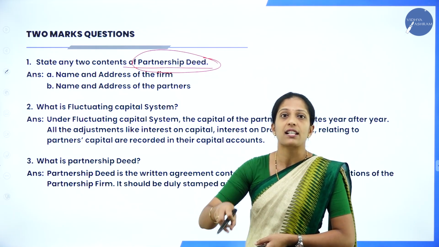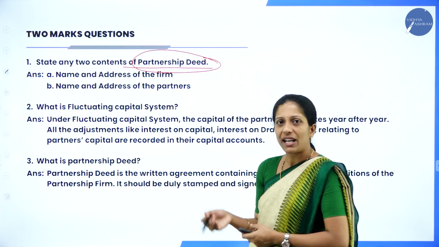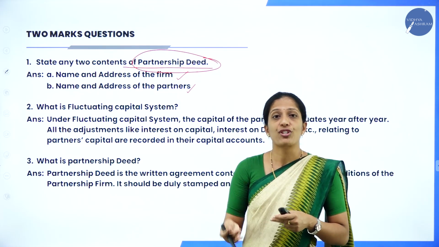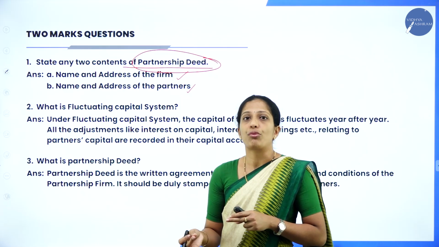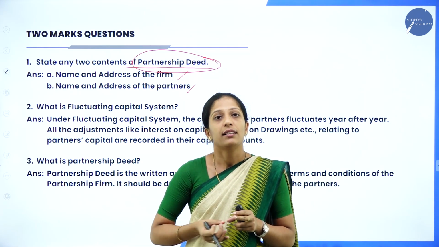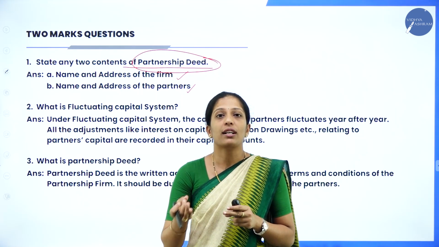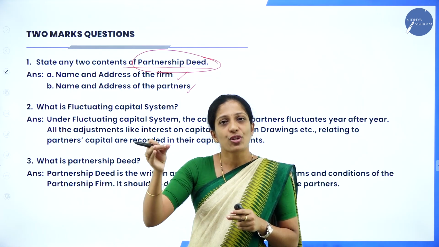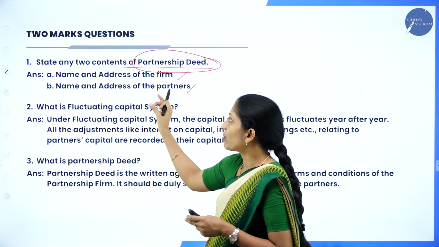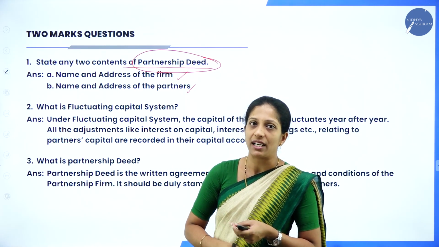In the sense, what does it include? It includes name and address of the firm, name and address of the partners, their profit sharing ratio, their capital contribution, their interest on capital, interest on drawings, then any extra salary or commission to be given to the partners. These are all contents of partnership deed. So, for 2 marks, you have to write any two contents of partnership deed.